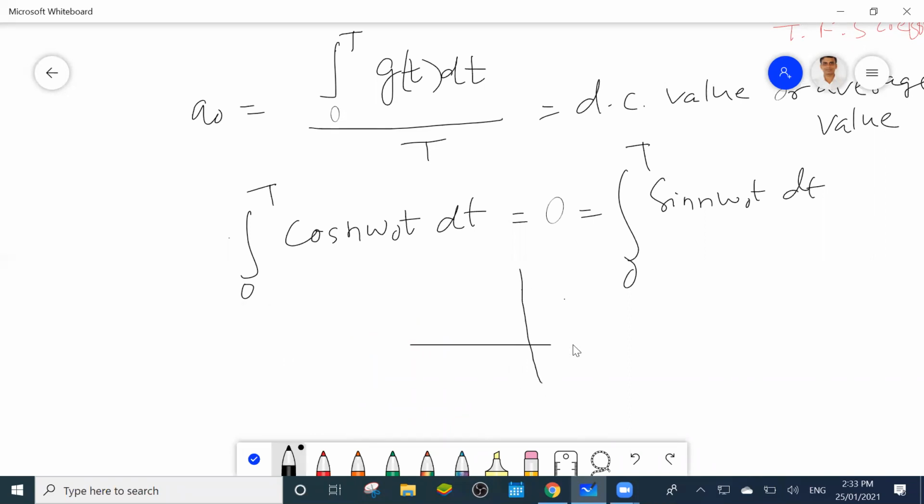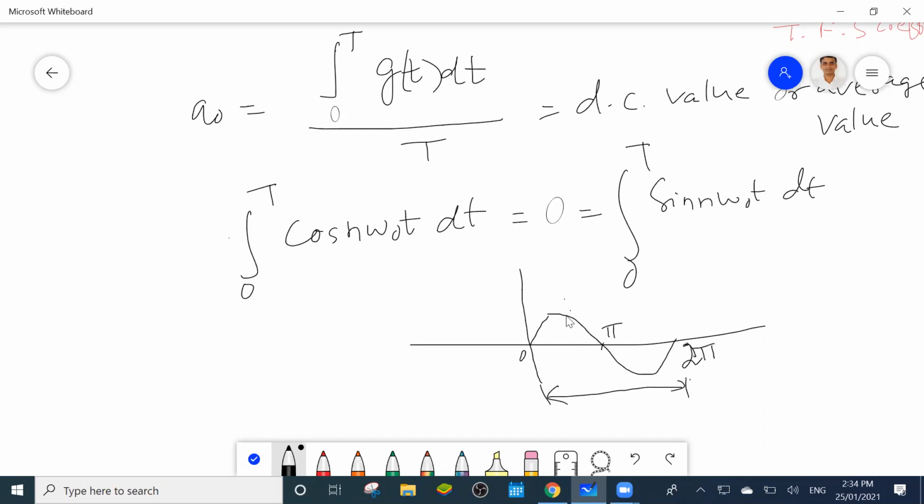Look here, suppose this signal is a sine from here to here. Suppose this is 0, this is pi, this is 2 pi. This is the sine signal. Over a period, from here to here, what is the integration value?